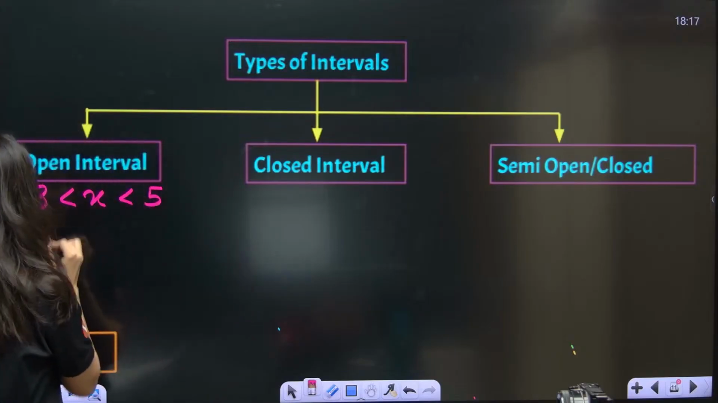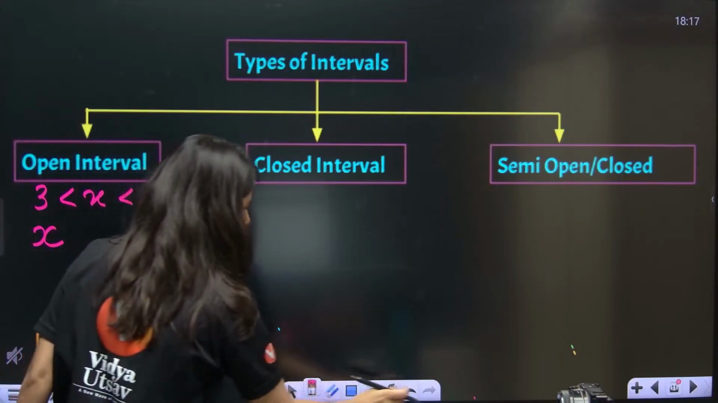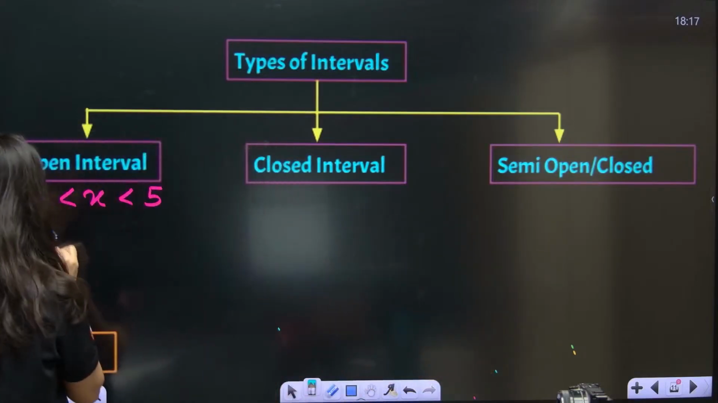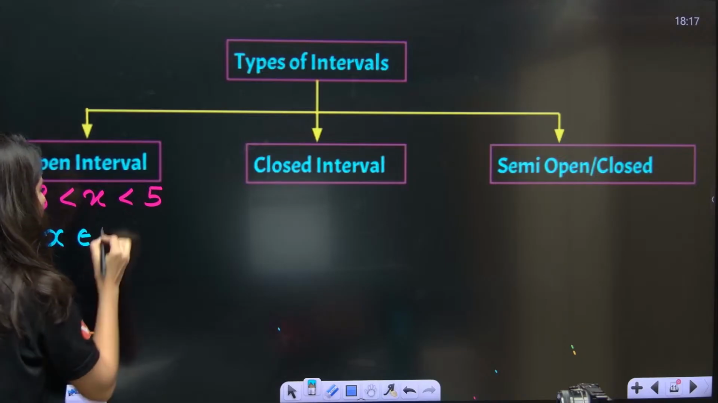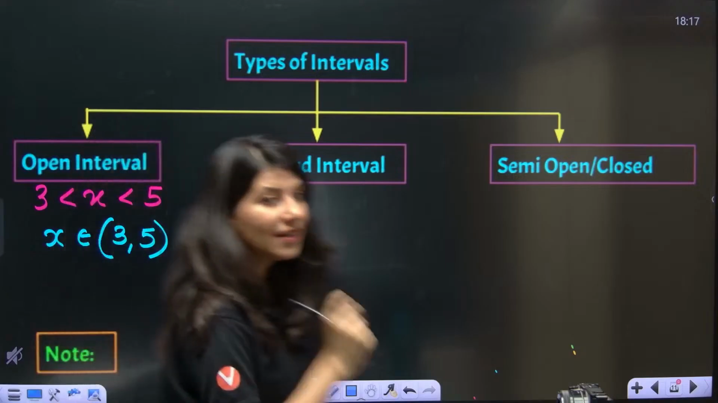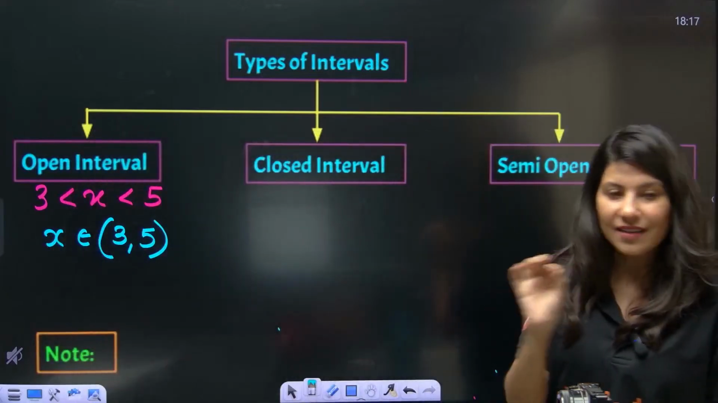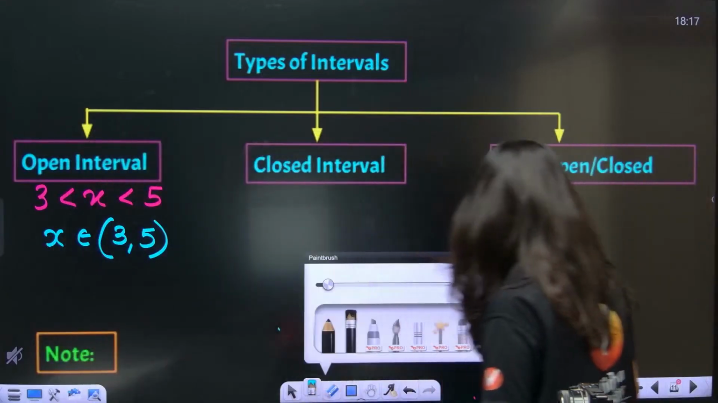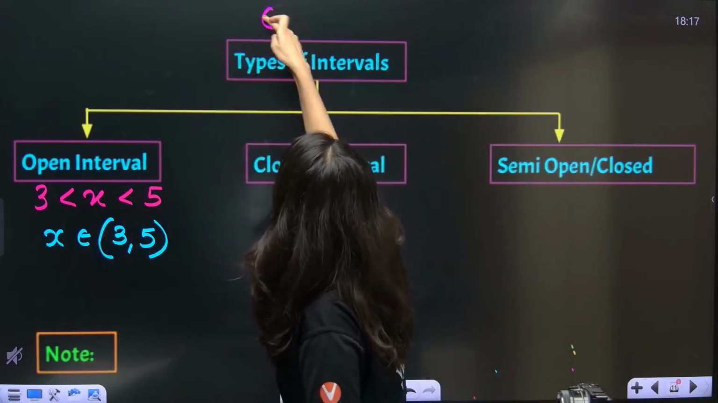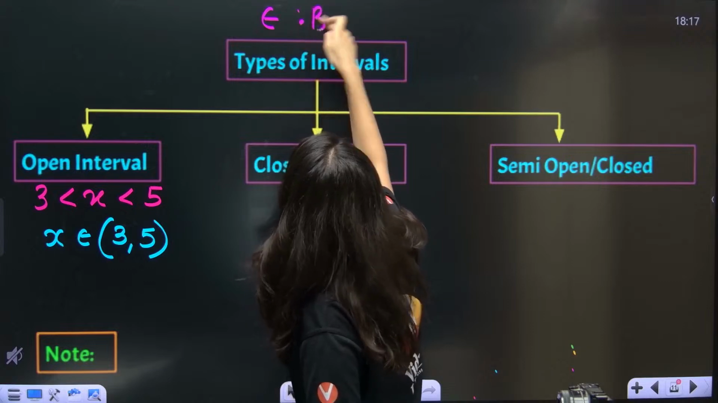So now, another way of writing the bracket notation, everybody understand it nicely. The bracket notation will be x belongs to 3 open to 5 open. Now understand the symbols of mathematics. So over here, this symbol is nothing but "belongs to".